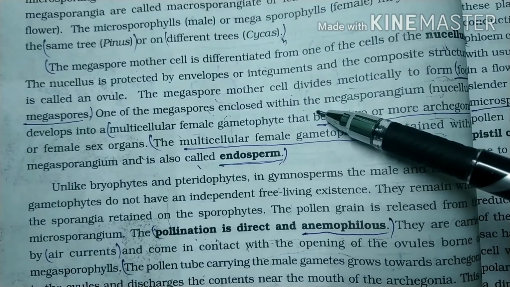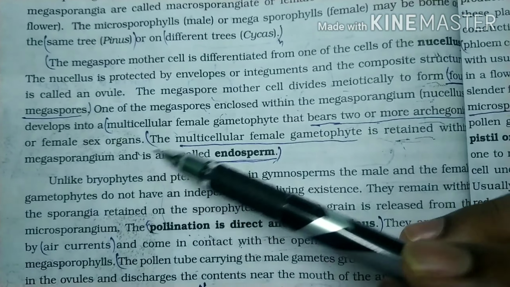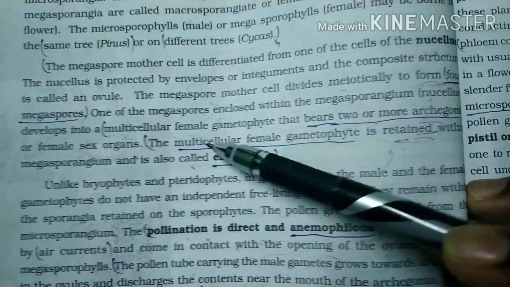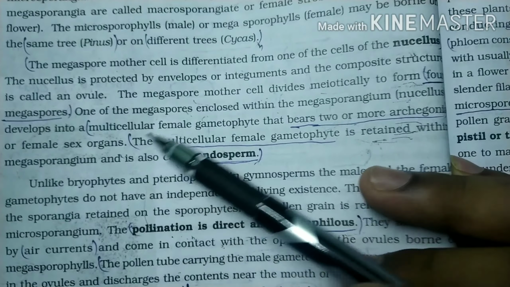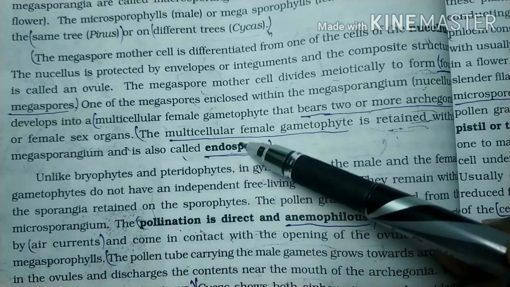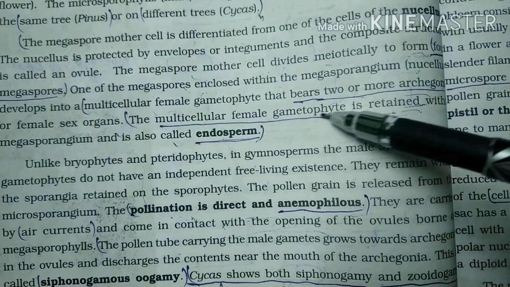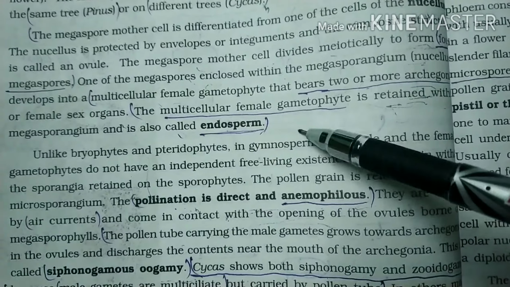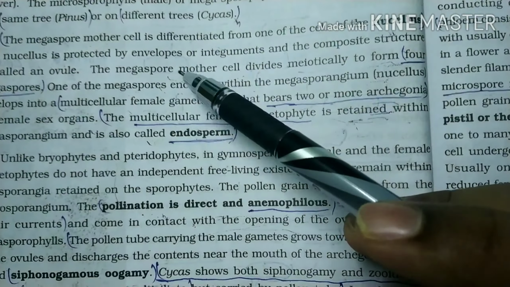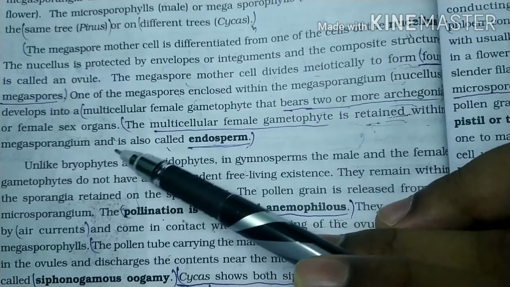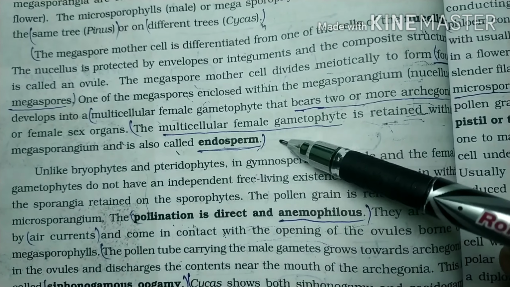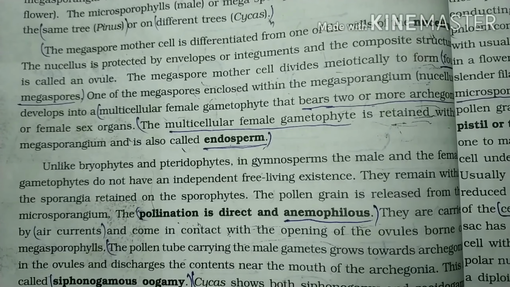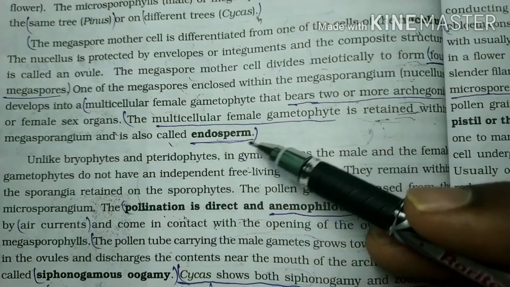One of the megaspores, enclosed within the megasporangium or nucellus, develops into a multicellular female gametophyte that bears two or more archegonia or female sex organs. You might understand this point. The multicellular female gametophyte is retained within the megasporangium and is also called endosperm. Retained means it is present inside the megasporangium.